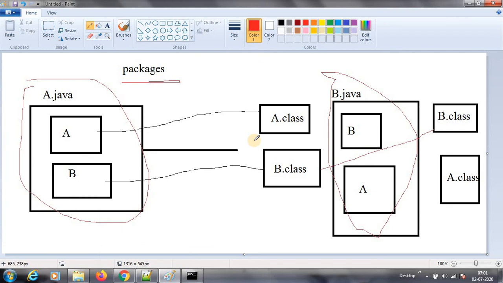So we'll see in the next session there is something called imports. If you have a class in some other package, then we have to import all those things. Over a period of time, we'll learn that, guys.